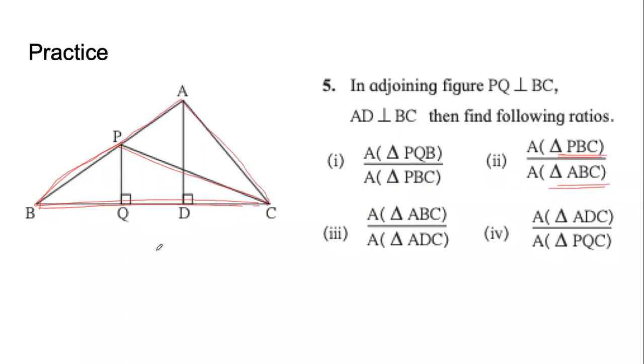Clearly, the heights are different, but the base is same. Now, when the base is same, the ratio will be ratio of the heights. So, ratio of the heights will be PQ by AD. Reason will be triangles with equal bases. Confirmations.